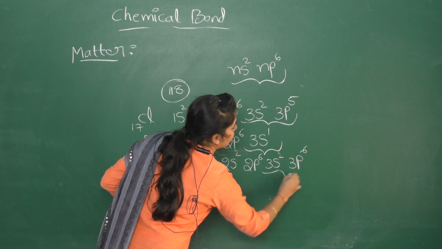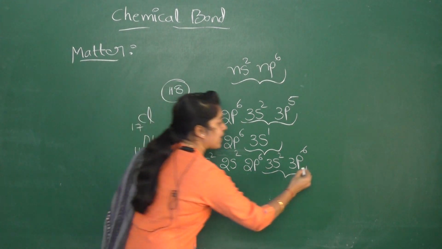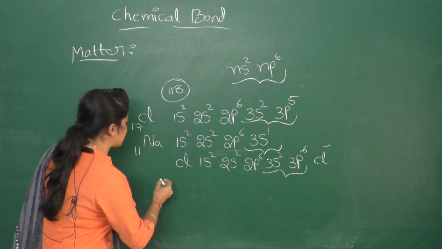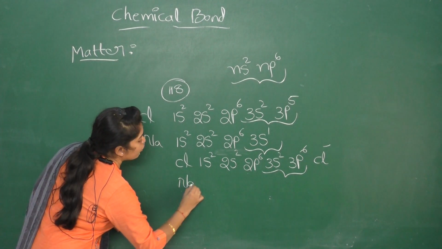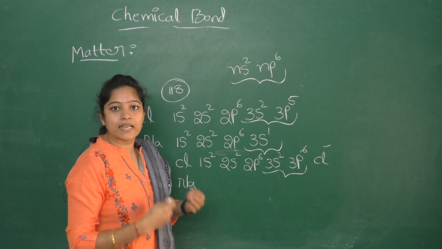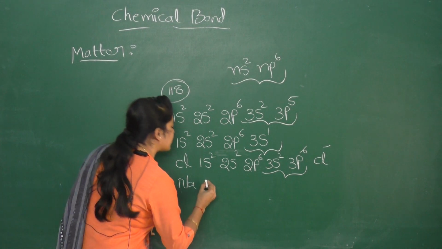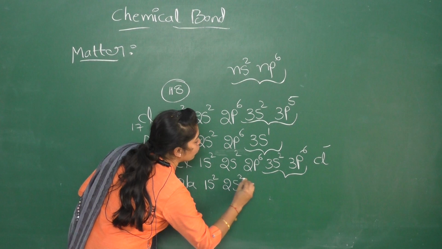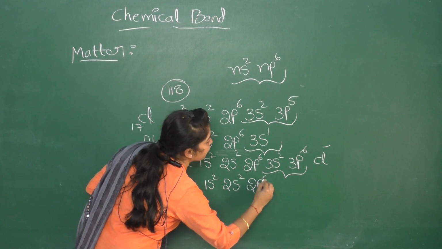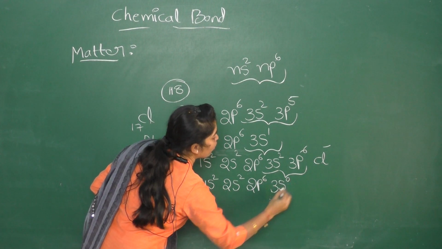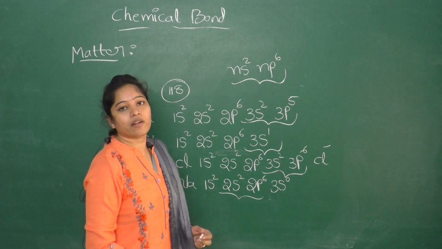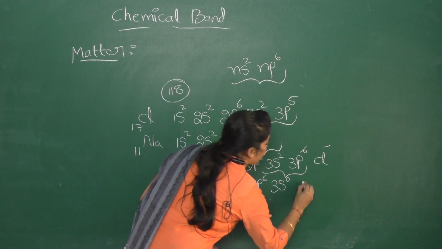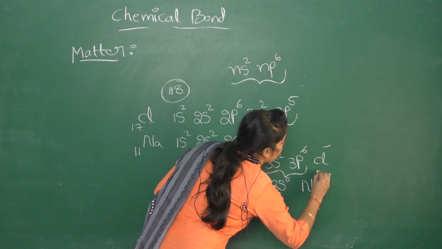This is the stable electronic configuration of chlorine and it gets a negative charge. And the sodium loses 1 electron, it gives to chlorine. So its electronic configuration is 1s2, 2s2, 2p6, 3s0. This is the stable electronic configuration of sodium, and it gets a positive charge, Na+.